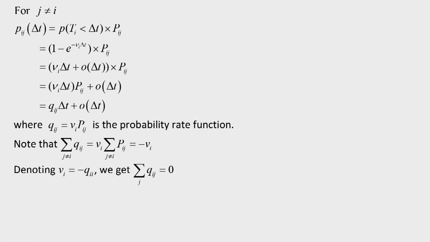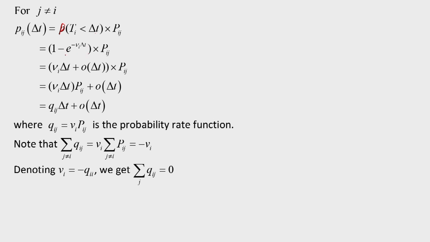Now let us see what happens for j not equal to i. In that case, P_ij(delta t): the state holding time is less than delta t, that is, the probability that T_i is less than delta t, multiplied by the probability that there will be a transition from state i to state j, so multiplied by P_ij, which is also capital P. So this will be equal to 1 minus e to the power minus nu_i delta t, that is the probability that T_i is less than delta t.